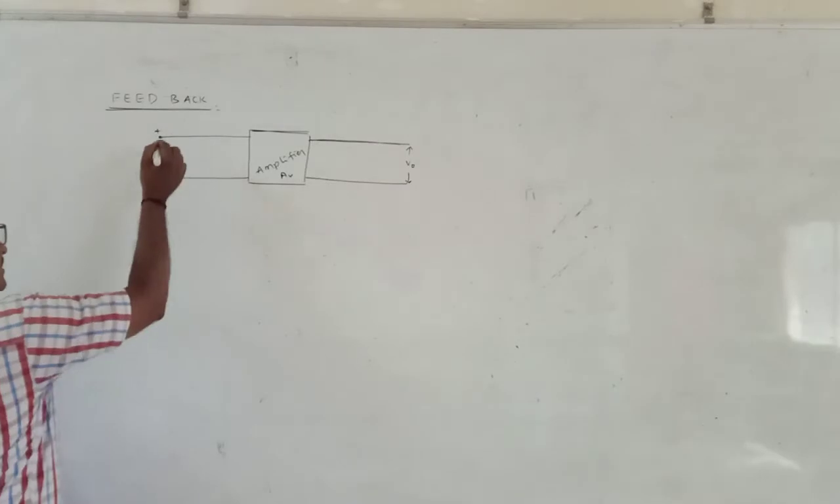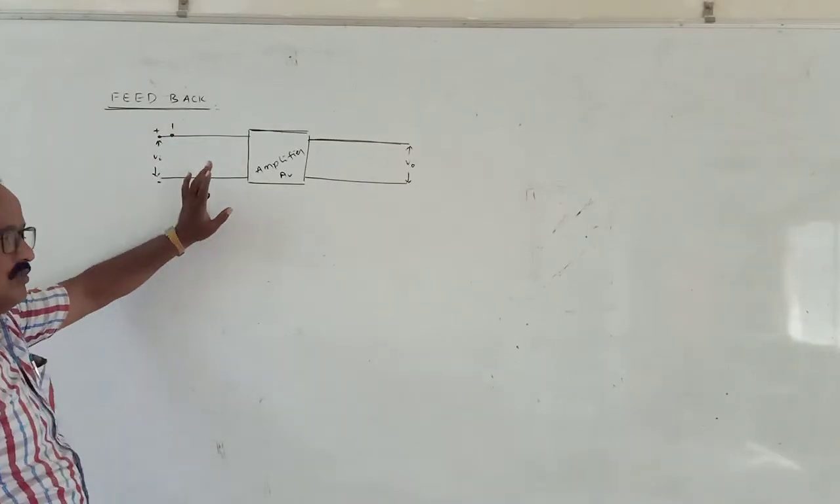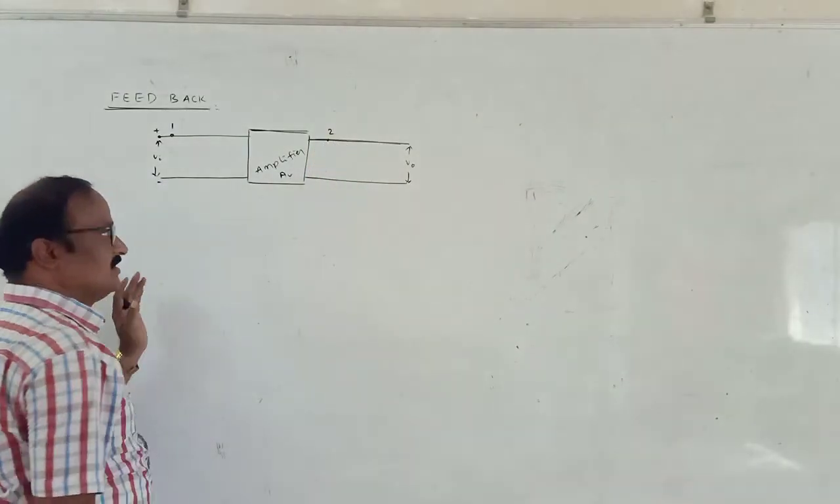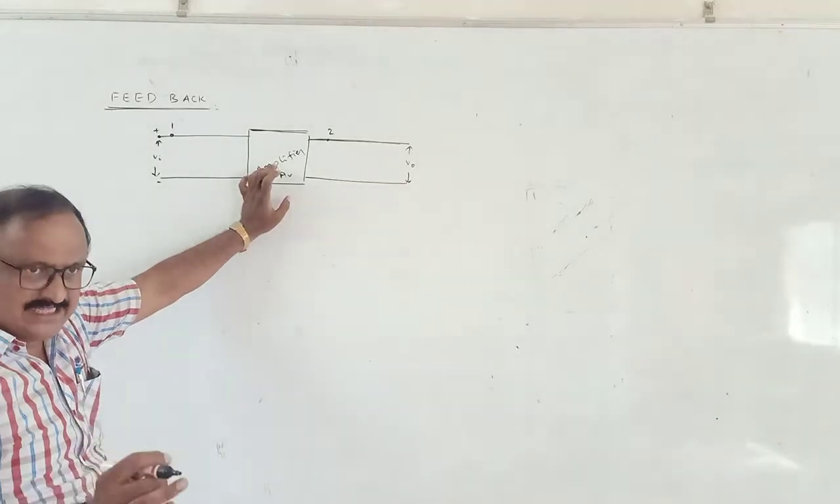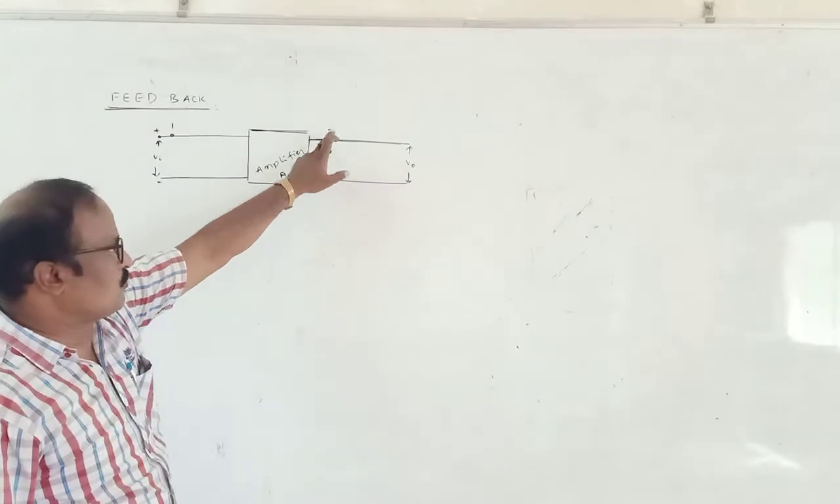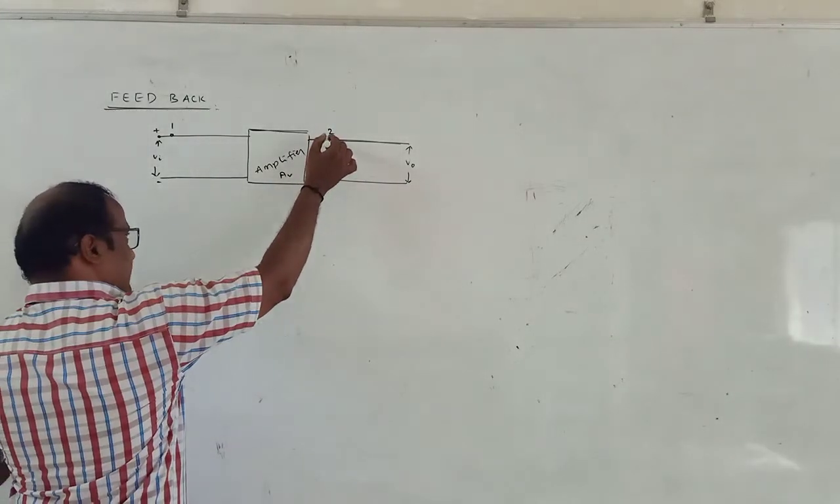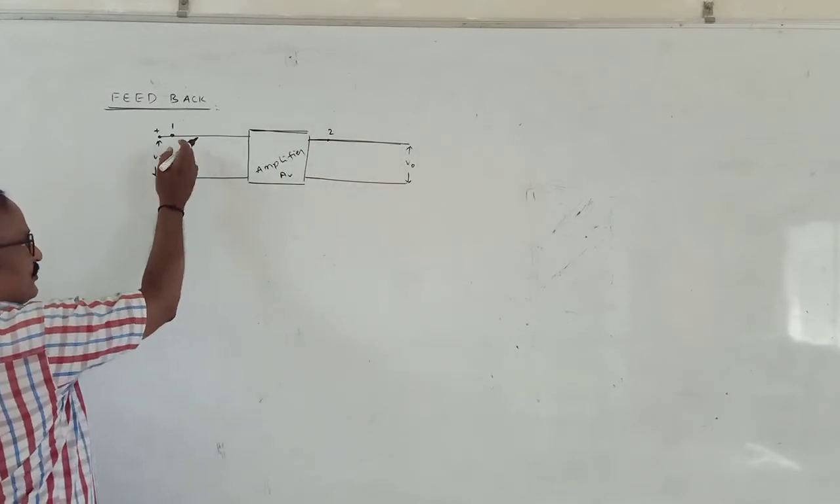Let the input applied be 1 volt, say for example, and the output is equal to 2. It is an amplifier, so it raises the weak signal into a strong signal. Therefore, output is equal to 2. Again, the same 2 is injected into the input region.